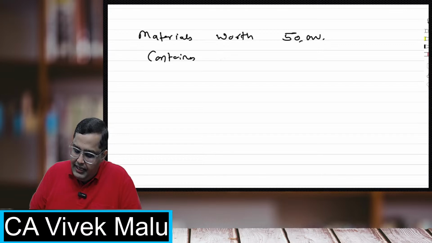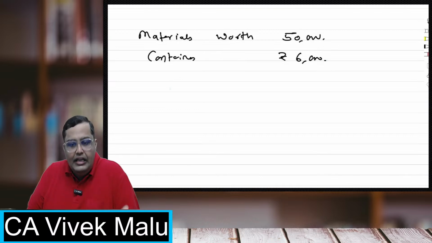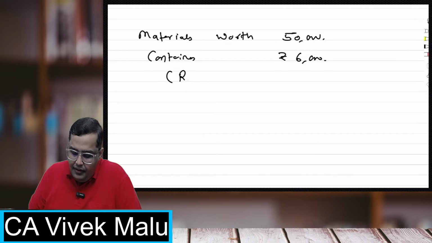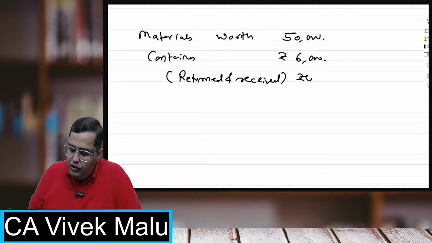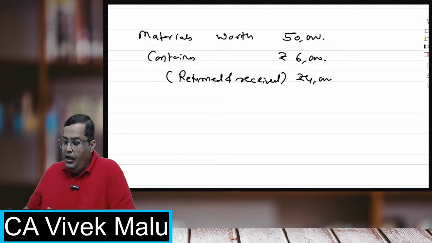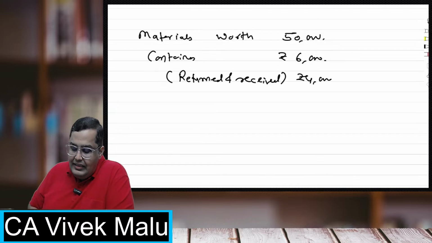I got some containers, rupees 6,000. But if I return them, I'll receive only 4,000.